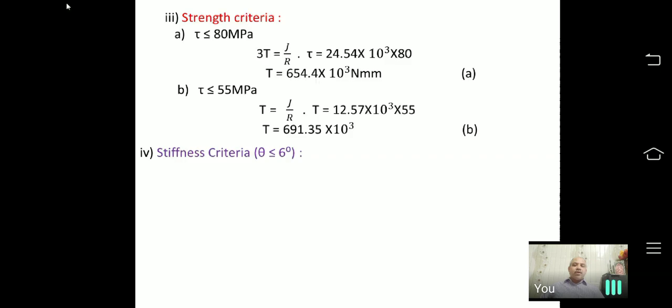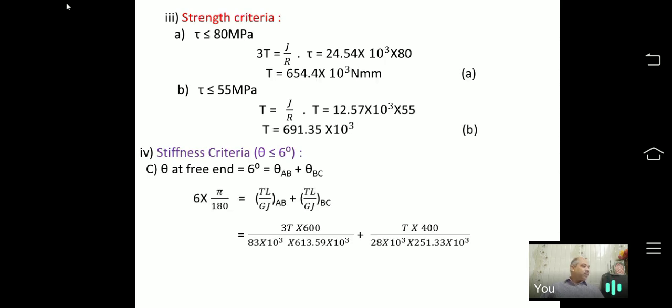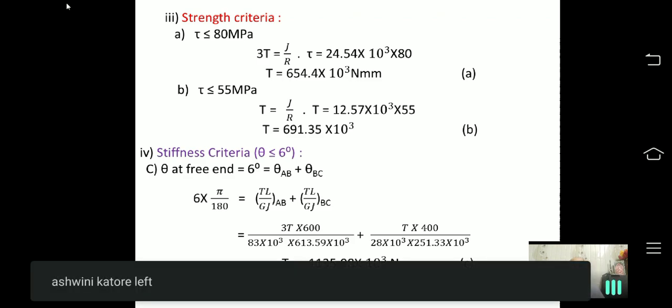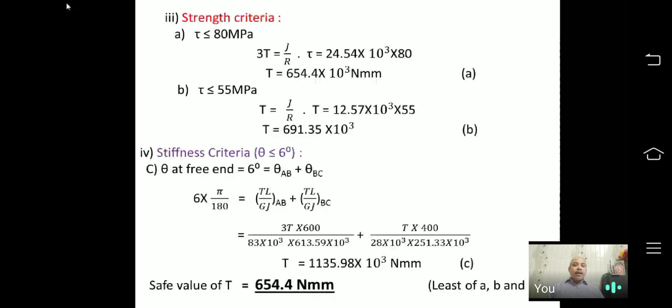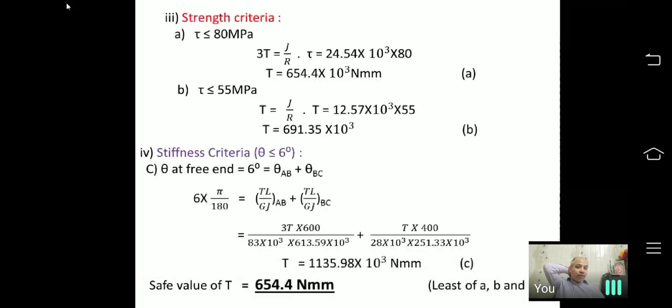Then I will go to the third criteria, the maximum value of theta is given in degrees, which is theta AB plus theta BC. If you substitute the values, then I will get value of T from here as 1135.98 into 10 raised to 3. Now we have already seen which value we will consider. We have to consider the minimum of the three, because strength we have minimum and cross section we have maximum. So for A, B, C, that will give me the value of torsional strength, 654.4 Newton millimeters.